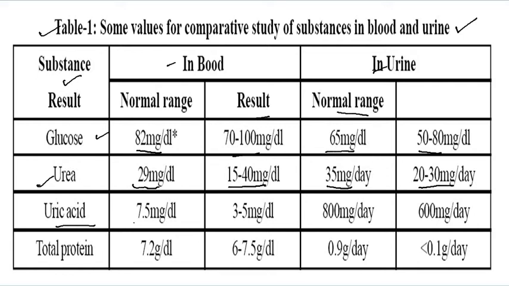Uric acid is 7.5 mg and the normal range is 3 to 5 mg, and 800 mg in urine with 600 mg per day normal. Now total protein is 7.2 gram and the range is 6 to 7.5 gram, and in urine it is 0.9 gram and the range is 0.1 gram per day. So it is a table which is used in pathology.